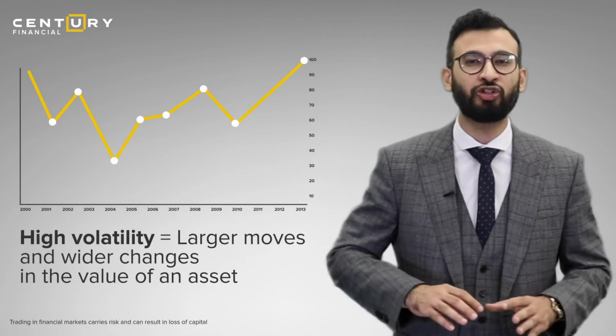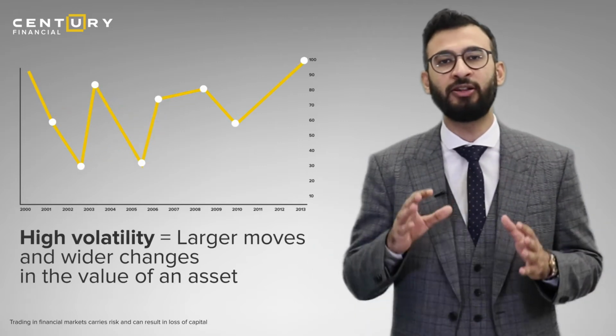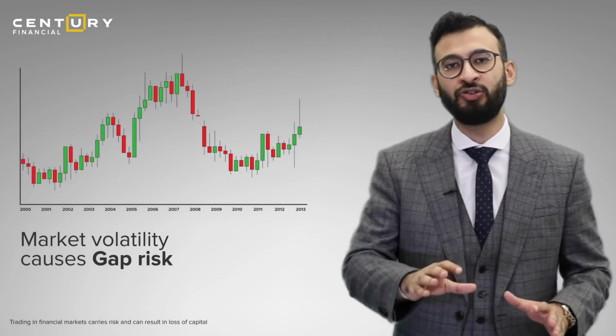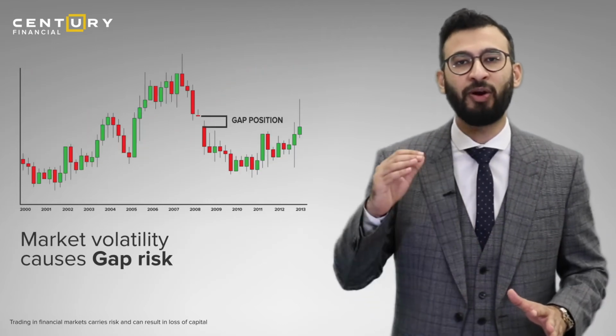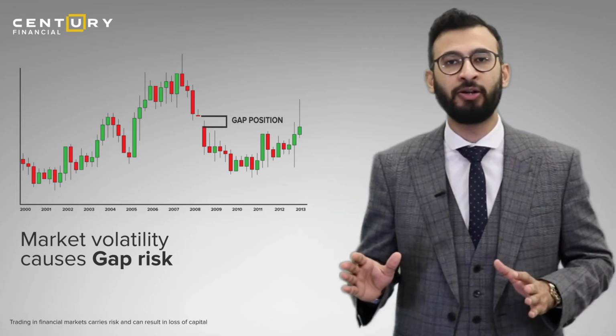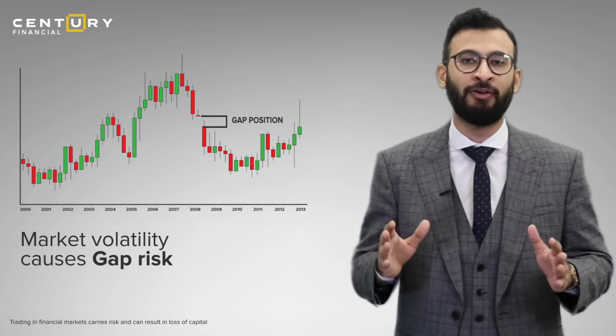Volatility risk is the speed of movement in the price of an asset. A higher level of volatility indicates larger moves and wider changes in the value of an asset. Gapping is a risk that arises due to market volatility, causing prices of financial instruments to suddenly shift from one level to another without passing through the levels in between.